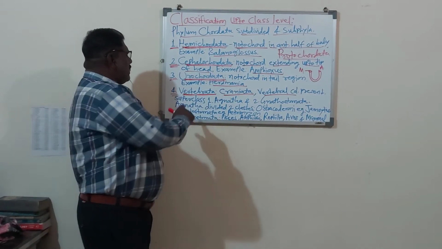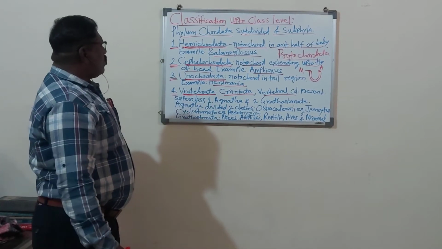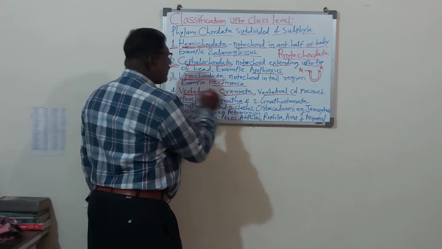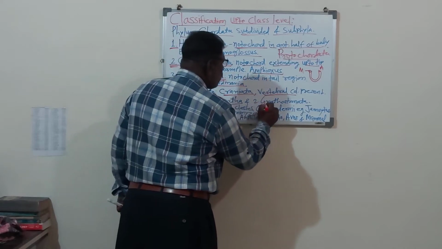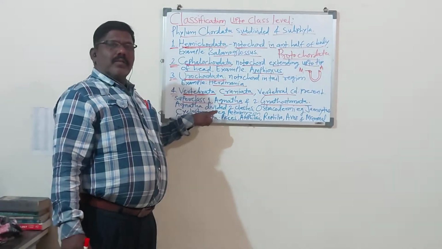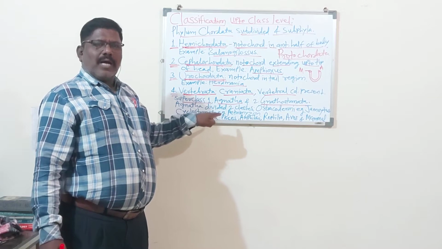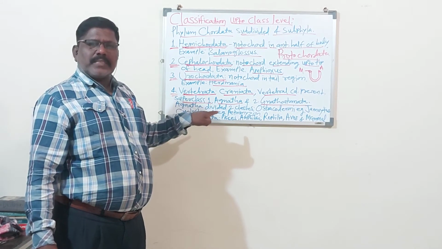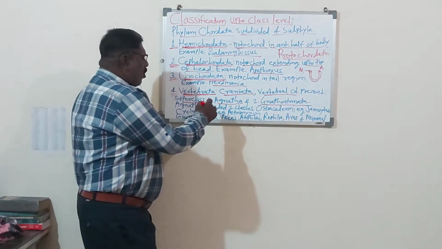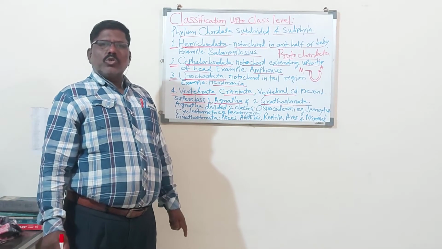Then this subphylum Vertebrata is further classified into two superclasses. Superclass 1 is called Agnatha, and superclass 2 is called Gnathostomata. Here remember, Agnatha means the animals that do not have jaws. Agnatha means the animal in which jaws are absent. A for absent and Gnatha for jaws. Agnatha means jaws are absent.